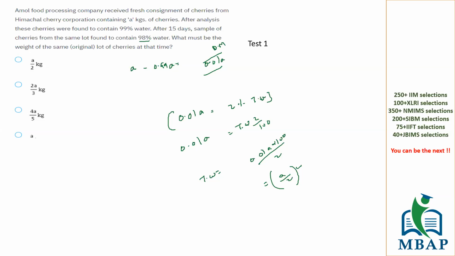So my total weight at that time will come from the equation 0.01A is 2% of total weight. Understood this, Amisha? Okay, perfect.